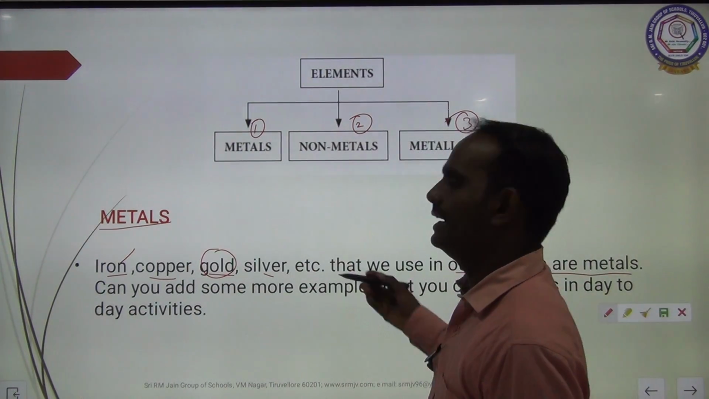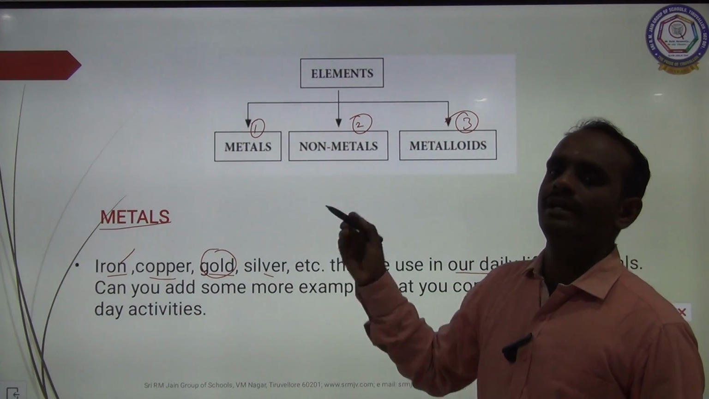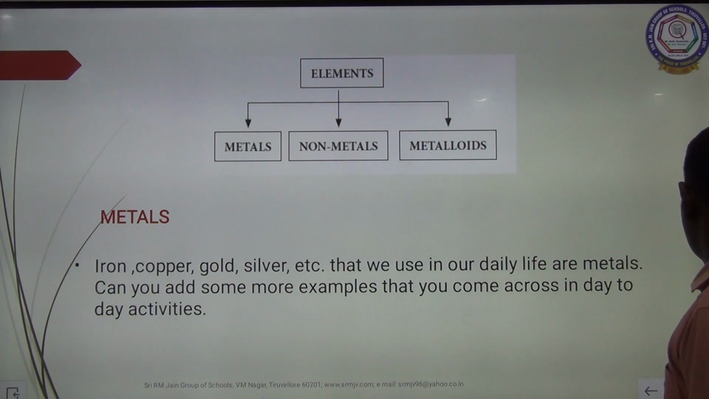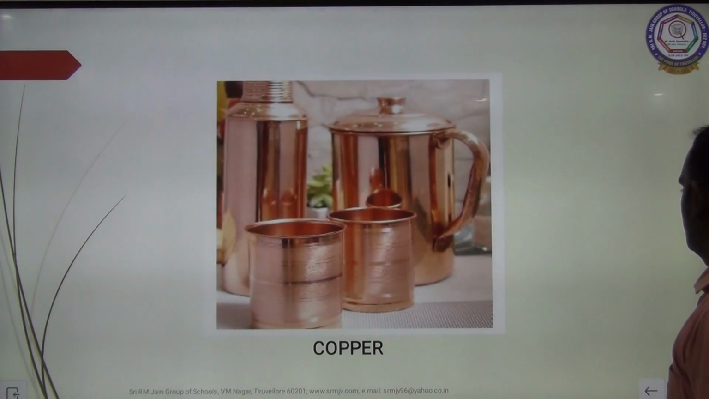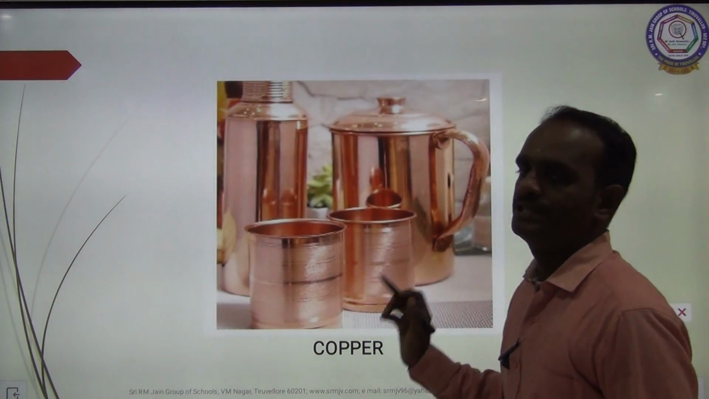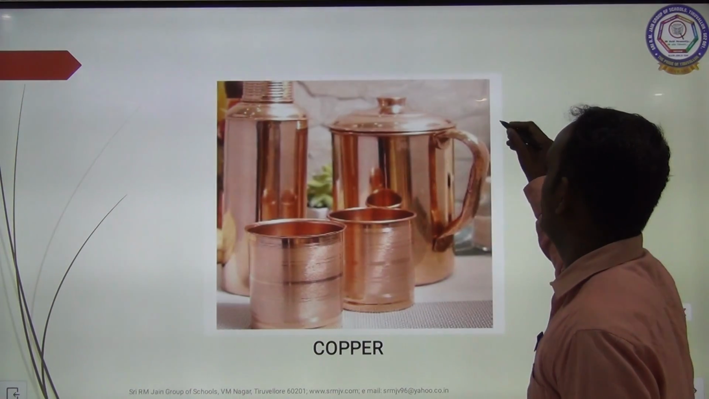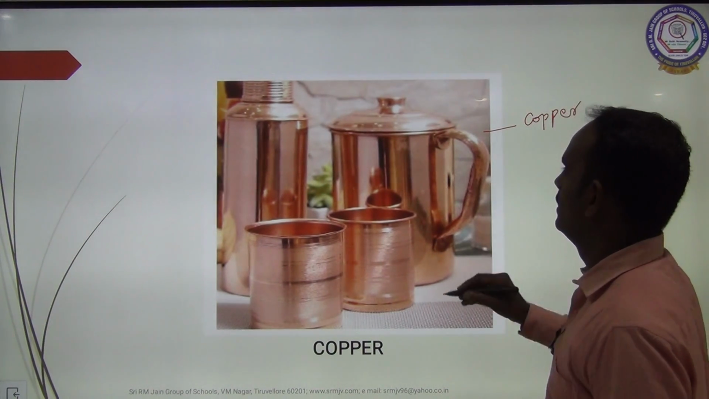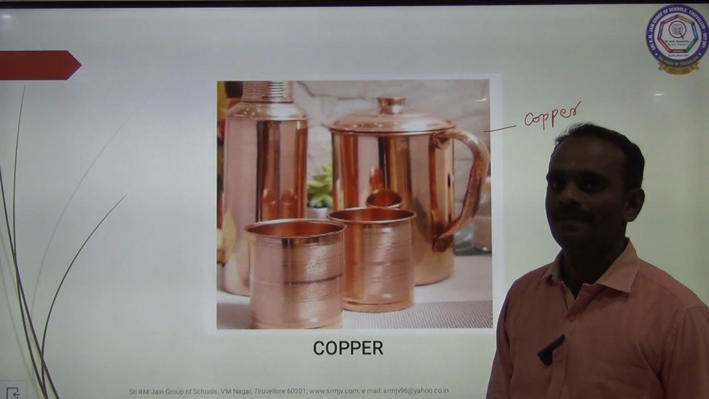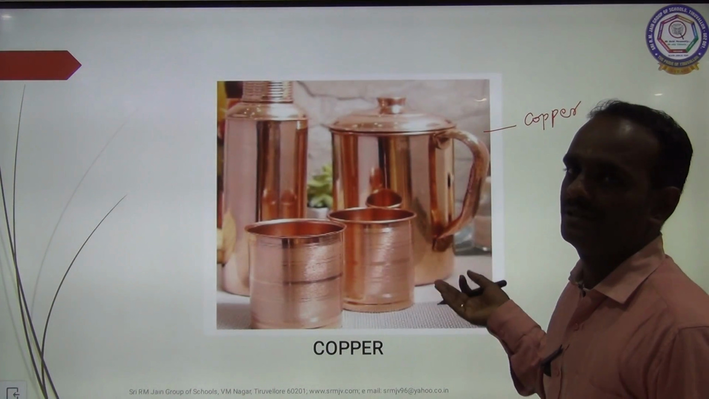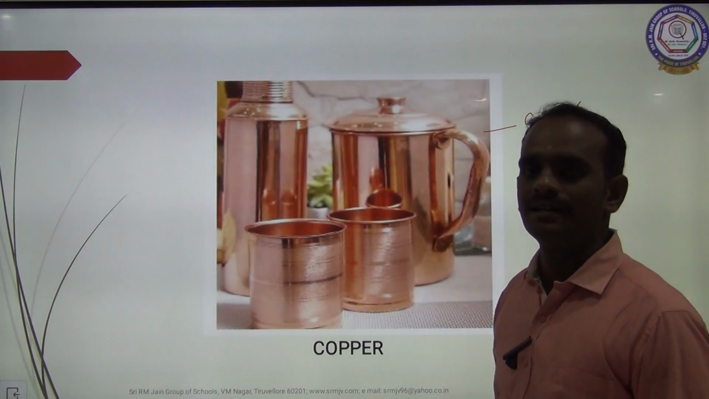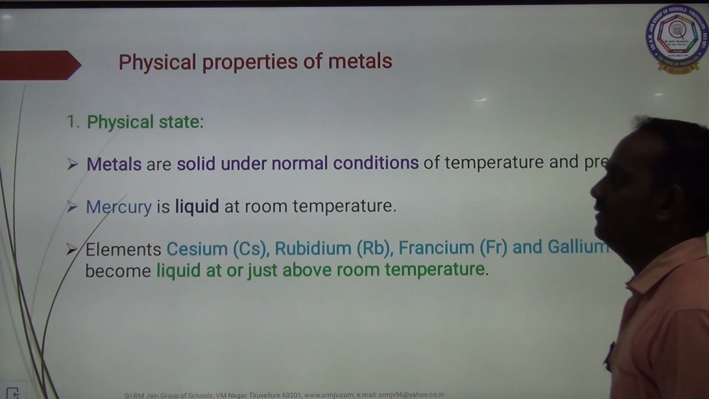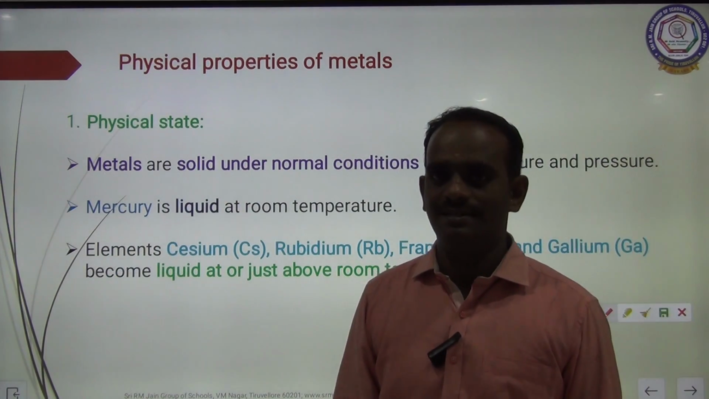Can you add some more examples? We can add some more examples of metals. See the picture. I gave only one example for metal, that is copper vessels. Clear? You can add some more pictures for examples of metals. Clear, children? Then we move on to physical properties of metals.